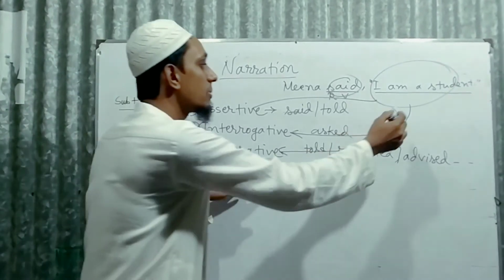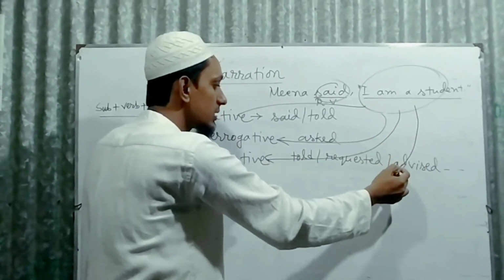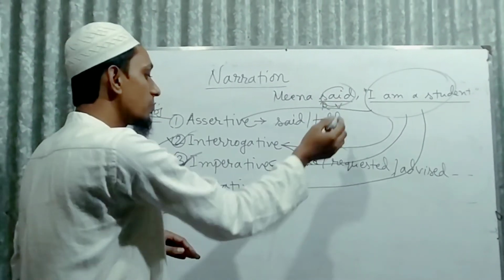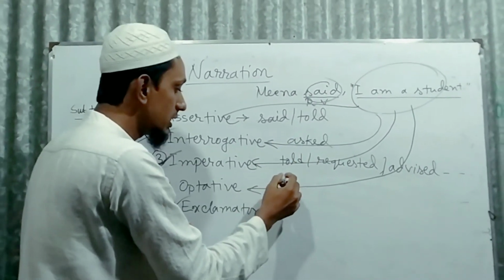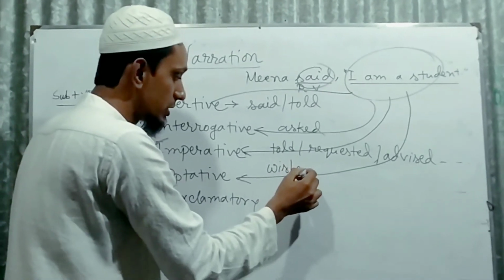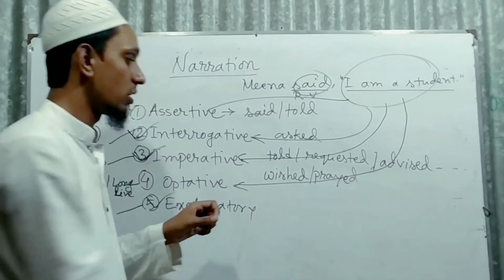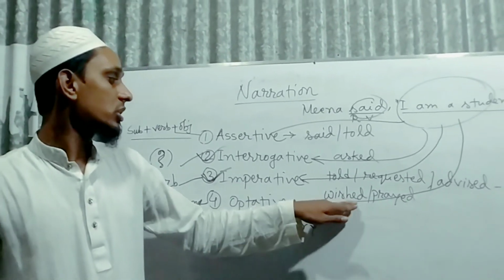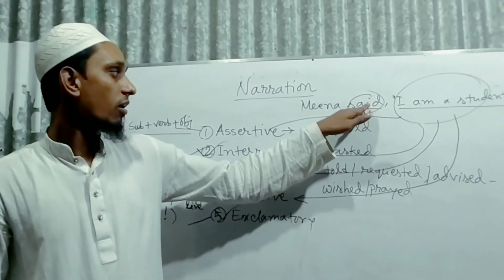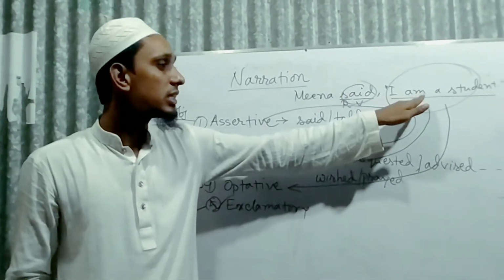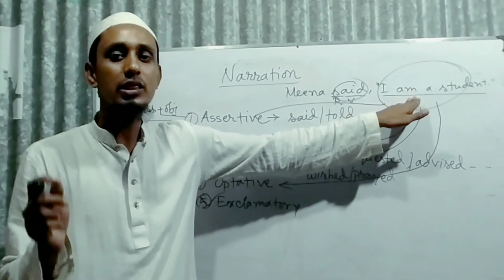If you find reported speech is an optative sentence, the reporting verb will be wished or prayed. Easily you can use wished or prayed for reporting verb if you find optative sentence in the inverted comma or in the reported speech.